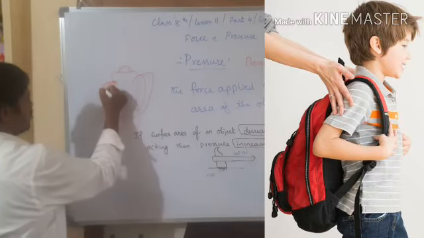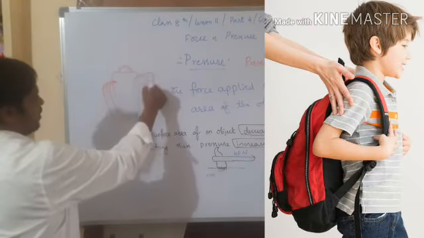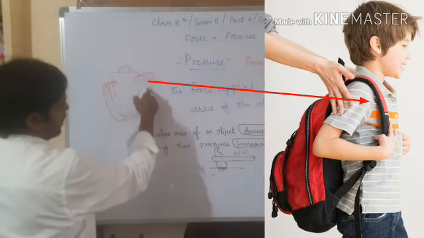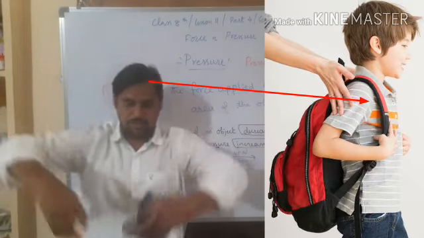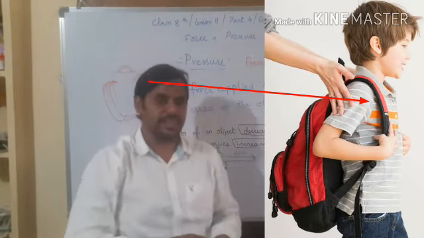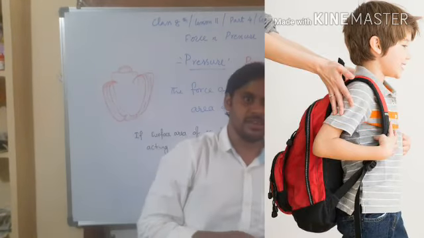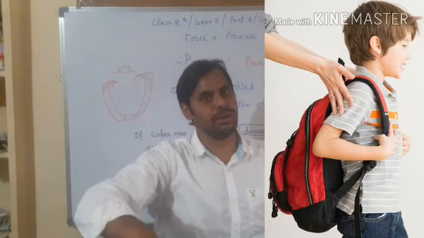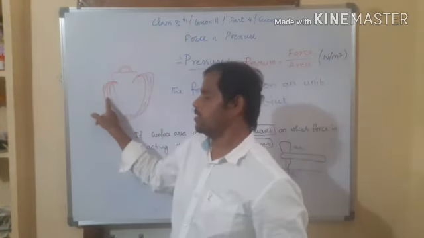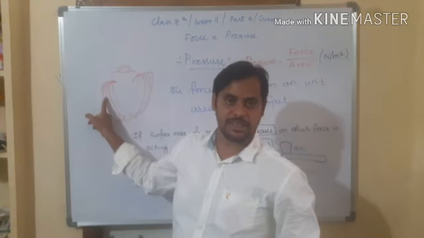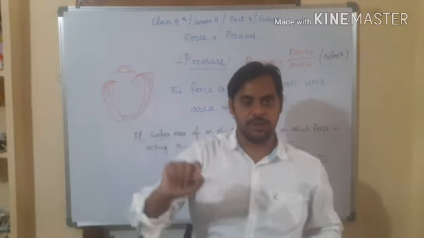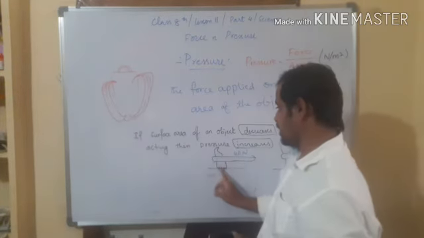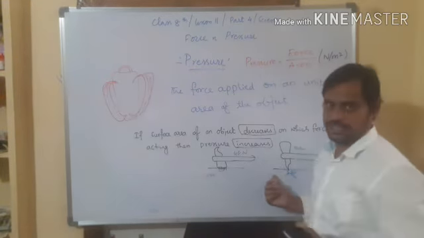Right? So these are the straps which are given widely on your bag, right? Why have they given wide straps? Why don't they give a narrow one? Simple. If the surface area decreases, pressure increases.